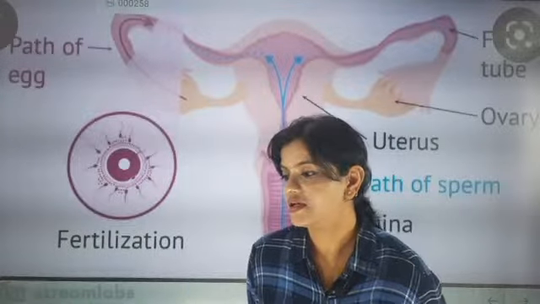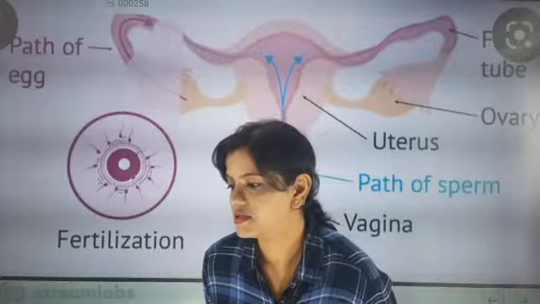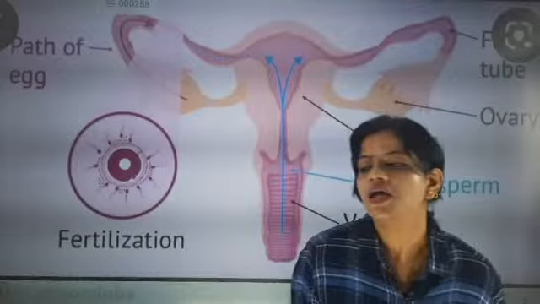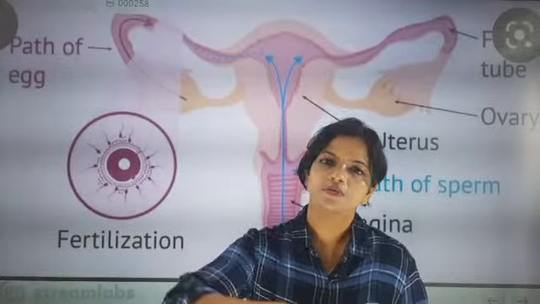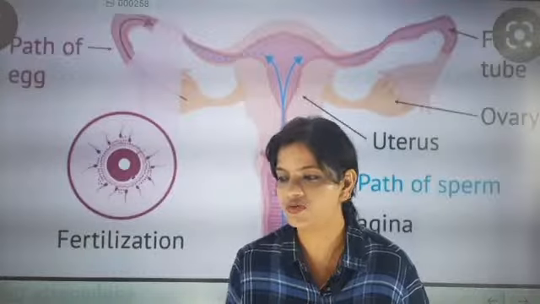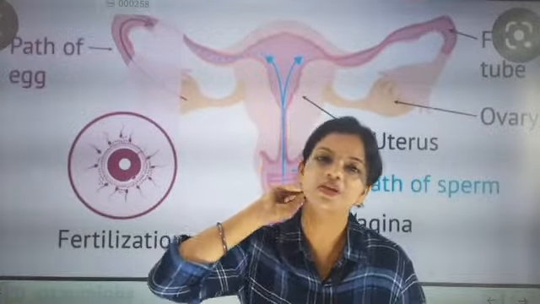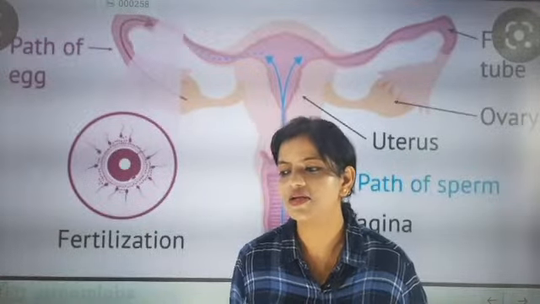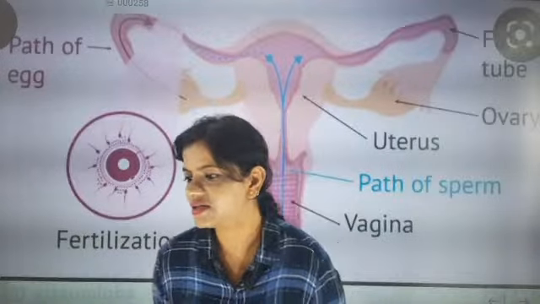If fertilization does not happen, the egg is not going to live for more days, it is only 24 hours. Sperms can stay 3 days in the female reproductive part, and then reproduction will occur.